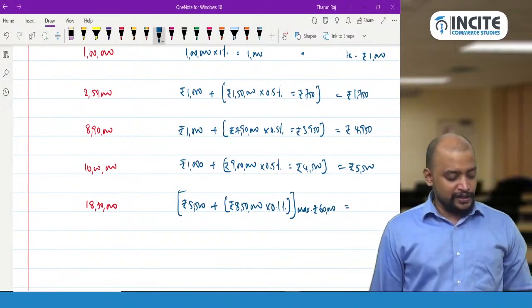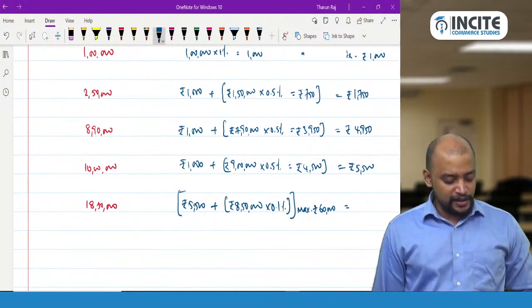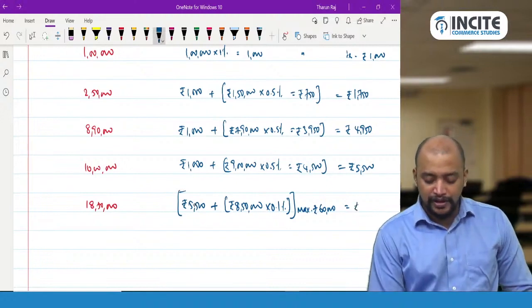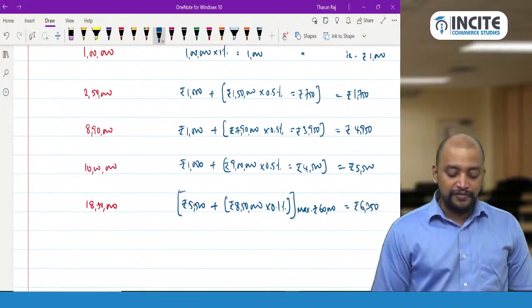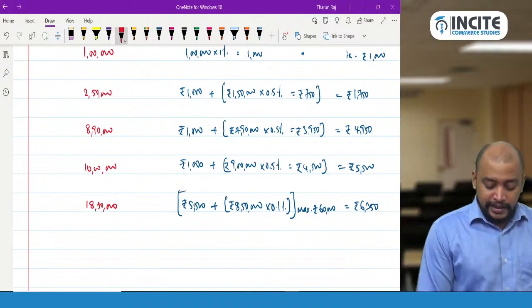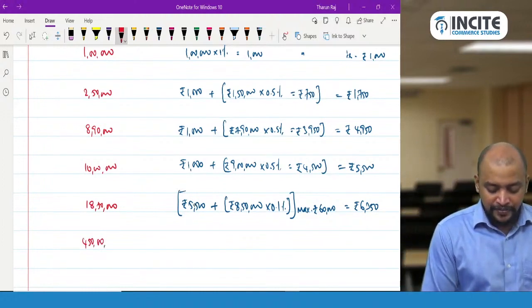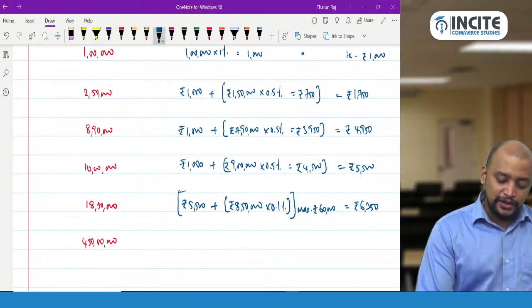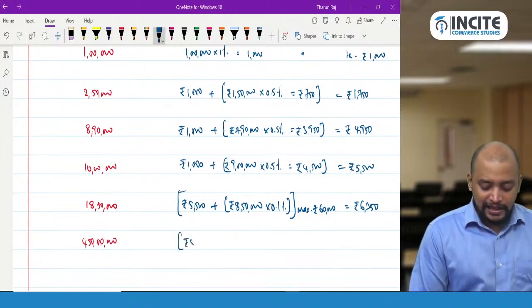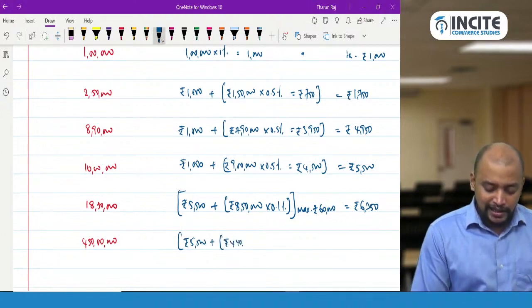So now you see how much it comes to. 8,50,000 into 0.1% is what? 850. 850 plus 5,500, that comes to 6,350. Even if you take this as somewhere 450 lakhs, then for 10 lakhs it is 5,500 plus 440 lakhs into 0.1%, subject to maximum 60,000.